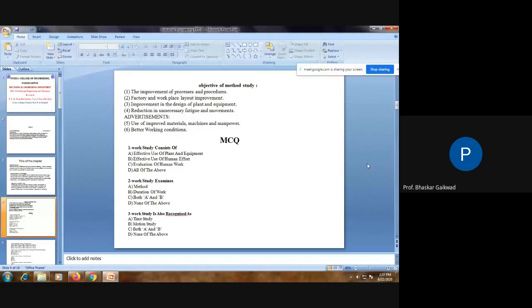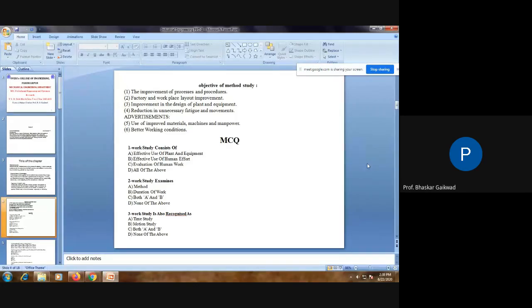And lastly, we came across multiple choice questions, which are normally asked in your exams, maybe competitive exams, GATE, or university exams. Related to each chapter, up till now I have sent the first chapter notes, then assignments, the additional study material, and multiple choice questions.